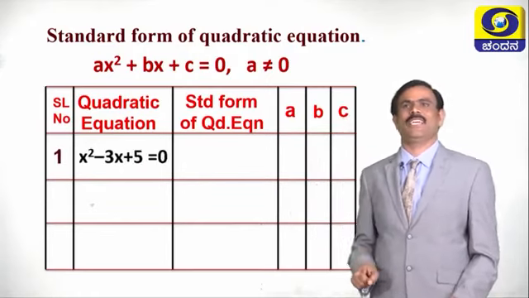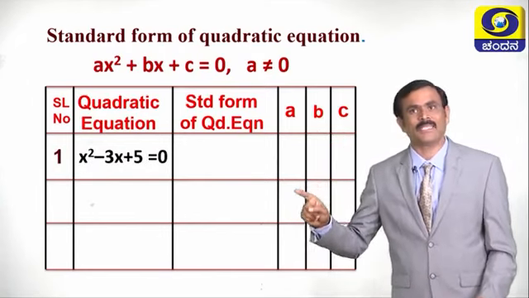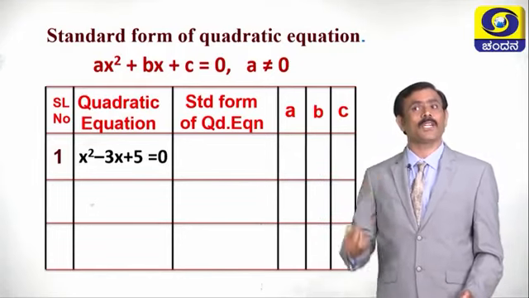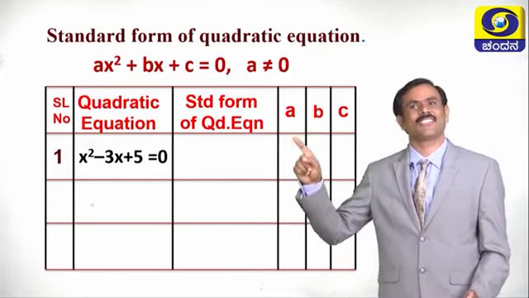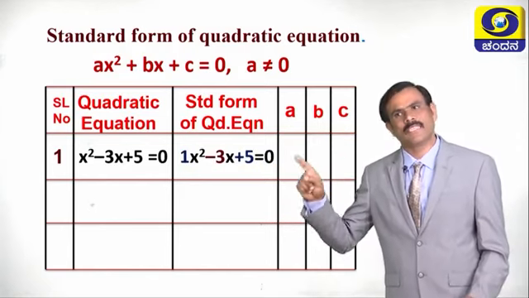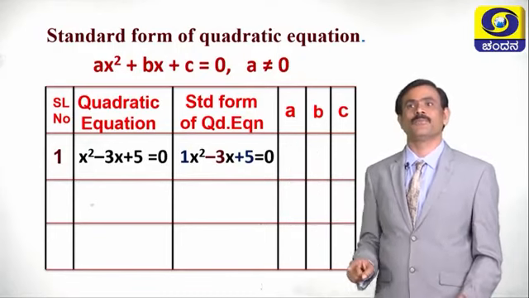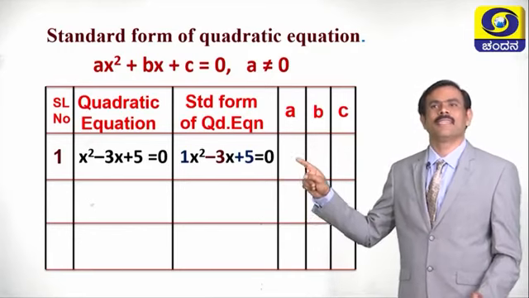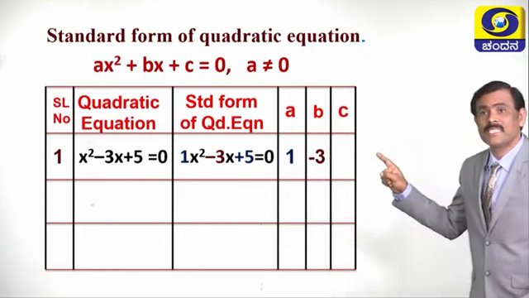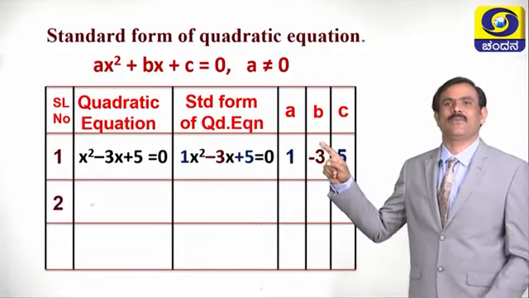Children, see the table now and also see the first equation. What is first equation? First equation is x square minus 3x plus 5 equals 0. Is it in the standard form of quadratic equation? It is in the standard form. The same equation we can write like this. X square means we can write as 1x square minus 3x plus 5 equals 0. Then what is the value of A? A is 1. What is the value of B? B is minus 3. What is the value of C? C is plus 5.